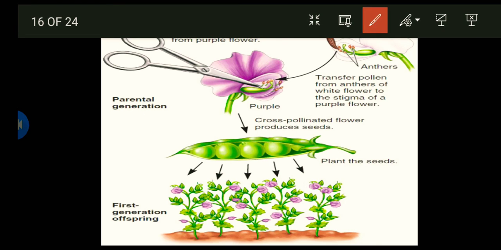Now look at this picture here. If I cut all the source of sperm, I will have one egg alone, and the sperm needed to make a fertilized cell will come from another flower.